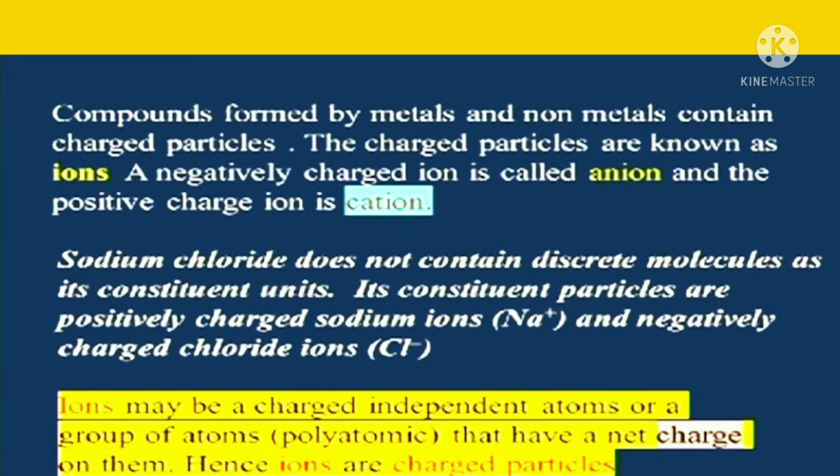Its constituent particles are positively charged sodium ions, Na+, and negatively charged chloride ions, Cl-. Ions may be charged individual atoms or a group of atoms, that means polyatomic, that have a net charge on them. Hence, ions are charged particles.